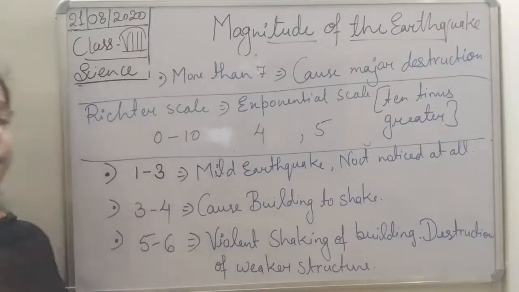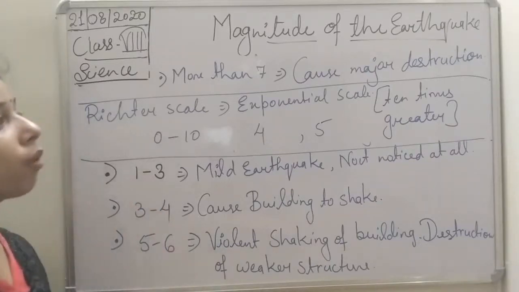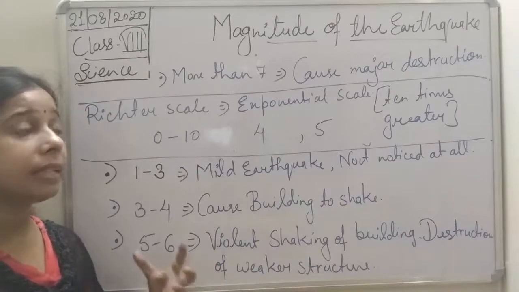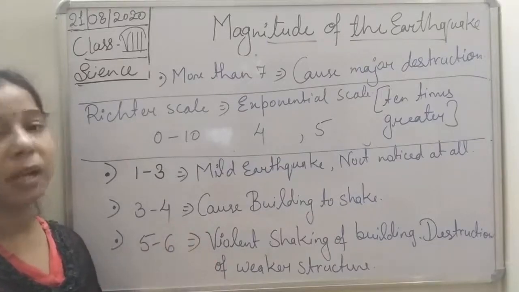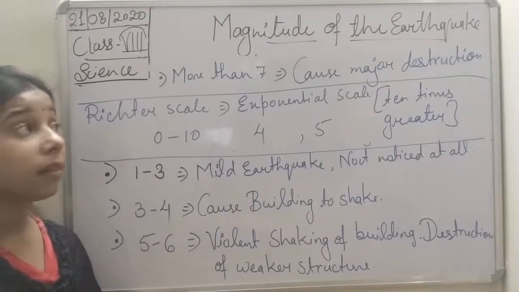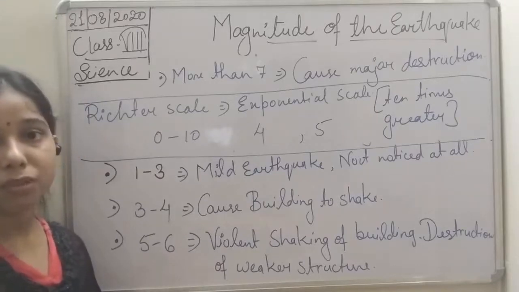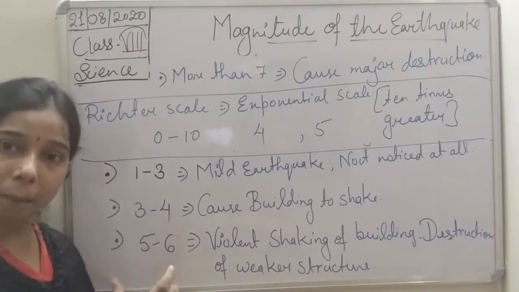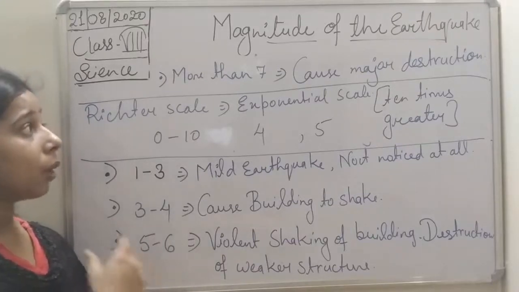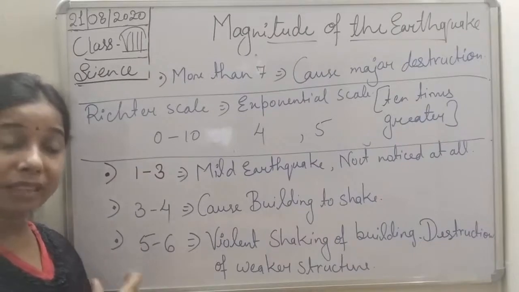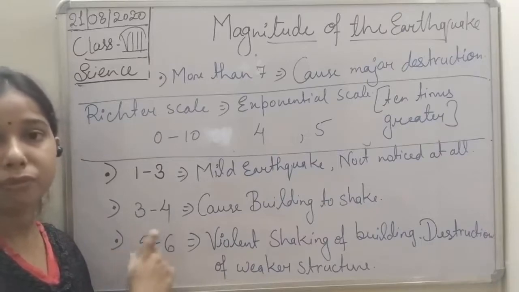So this is about the magnitude of the earthquake, students. Let me remind you again. Magnitude of the earthquake is the measure of the intensity, the amount of energy released. The magnitude of the earthquake can be measured with the help of a common scale, and that is the Richter scale, students. The higher the number on the Richter scale, the stronger the earthquake. When we find the intensity, it will be given by a number from 0 to 10.